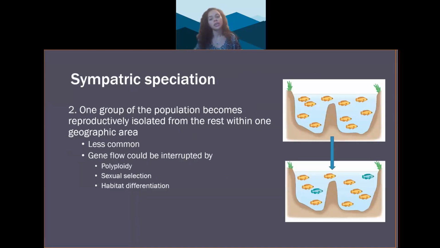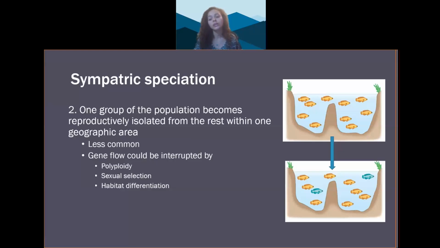The other type of speciation is sympatric speciation, which actually means same country. So there is no geographic barrier here separating individuals in the population. Sympatric speciation occurs when one group of the population becomes reproductively isolated from the rest within one geographic area. Sympatric speciation is less common than allopatric speciation because members of the population can still maintain contact with one another. So you would wonder, well, why aren't they mating?